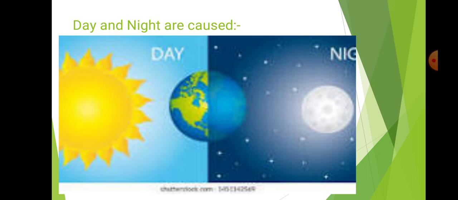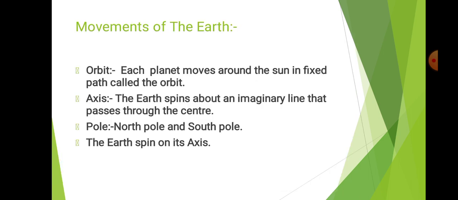Our earth's size and shape is spherical or geoid, meaning that the north pole and south pole are flatter than the equator. Look at the picture. Day and night are caused by solar radiation. 50% of the earth facing the sun side is called day, and the other part is called night. Then movement of the earth.